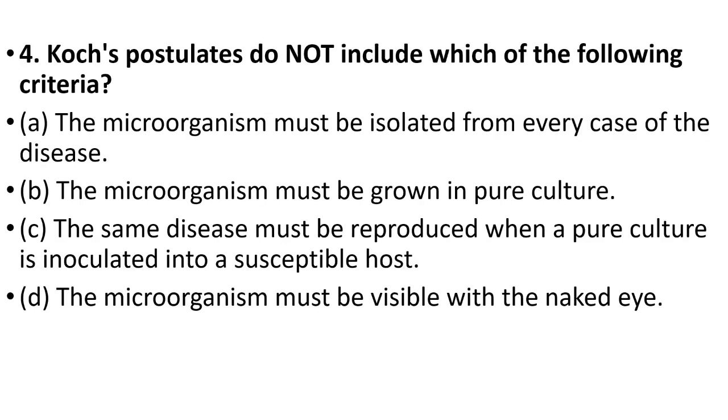Fourth question: Koch's postulates do not include which of the following criteria? A. The microorganism must be isolated from every case of the disease. That is correct. Second one, B. The microorganism must be grown in pure culture. So that is also correct. C. The same disease must be reproduced when a pure culture is inoculated into a susceptible host. That is also correct. D. The microorganism must be visible with the naked eye. That is incorrect. So here answer is option D.